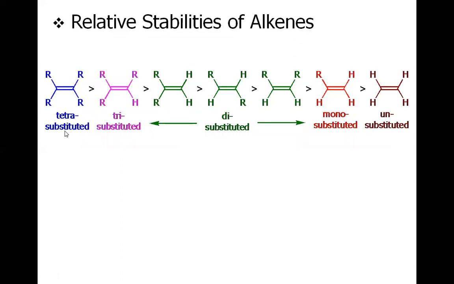The tetra-substituted alkenes are the most stable alkenes because they have alkyl group substitution on both double bonded carbons. After the tetra-substituted alkene comes the tri-substituted, then the di-substituted, the green ones, then the mono-substituted, and then the unsubstituted alkene. So this is the trend for the stability of alkenes. An increase in the number of alkyl groups around the carbon-carbon double bond increases the stability.